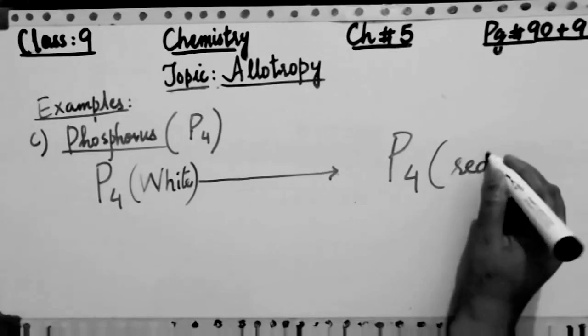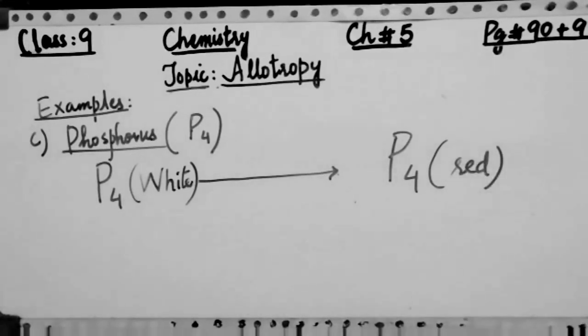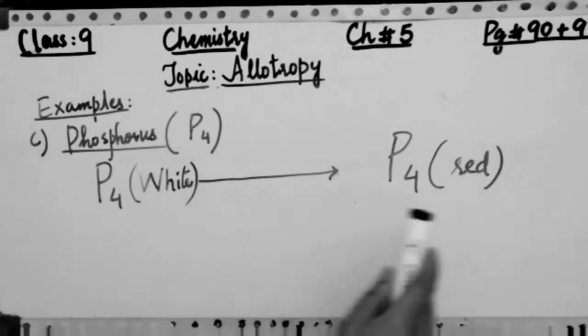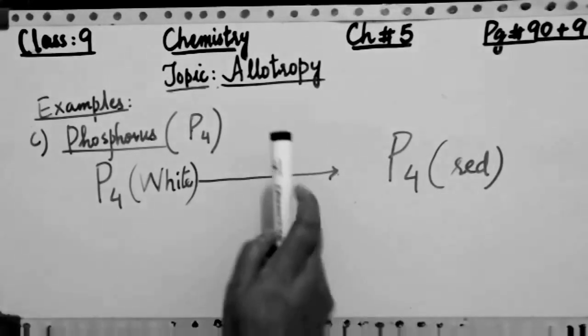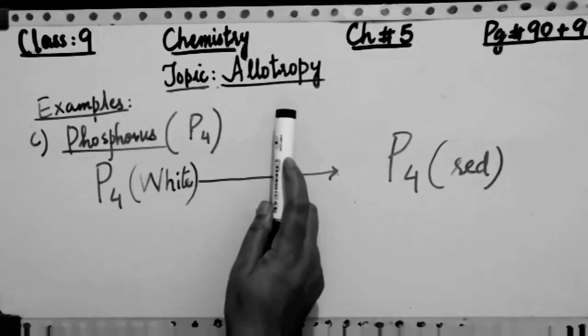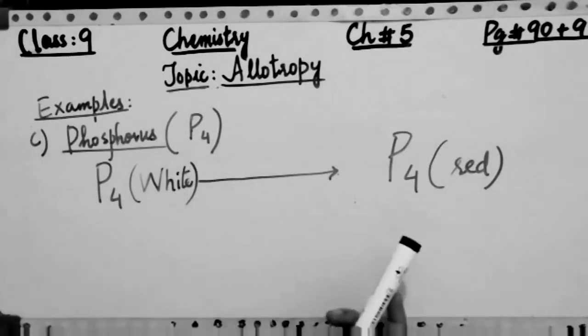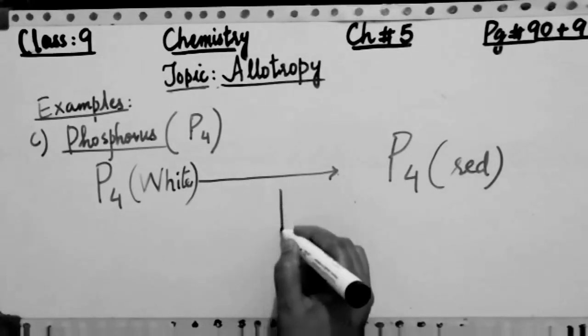One is white, another one is red. White and red indicate that white phosphorus converts into the red one, and these are two allotropic forms of phosphorus, depending again on physical properties.